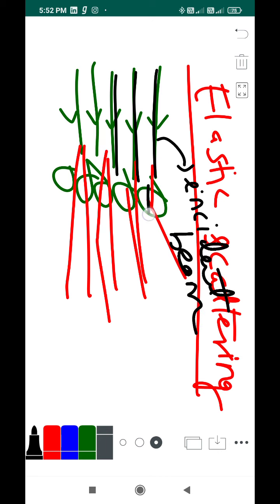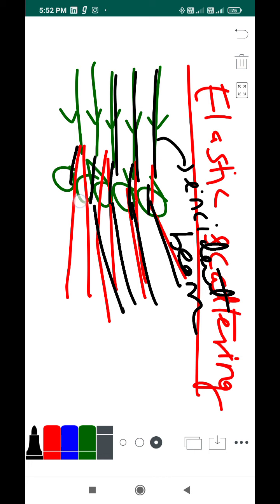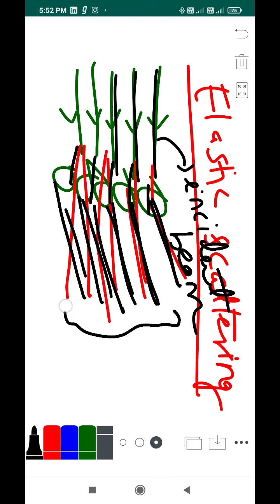After interacting with the medium, they are getting deviated by some effect, which is called refraction. This set of rays is called the scattered beam because they are getting scattered. This is nothing but scattering.